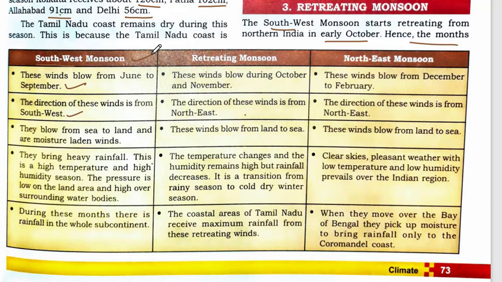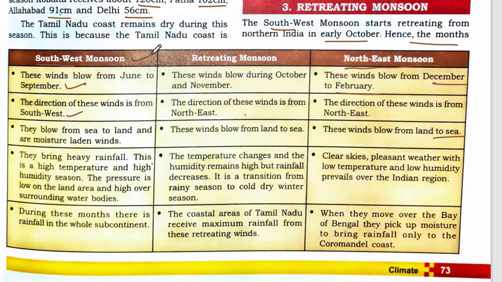Then we have the northeast monsoon. The southwest monsoon and retreating monsoon are the rainy season, and this northeast monsoon is your winter season. These winds blow from December to February. The direction of these winds is from northeast. These winds blow from land to sea.